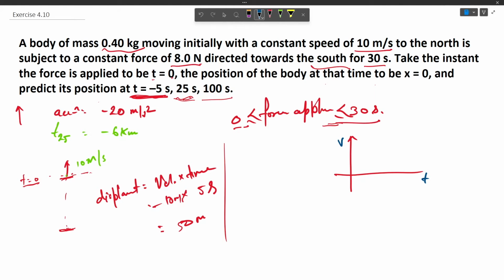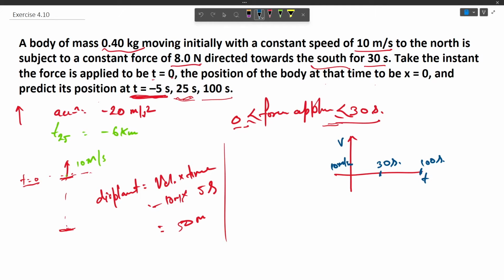So initially the velocity is 10 meter per second, and a decelerating force with an acceleration of minus 20 meter per second square is applied till 30 seconds, and we have to calculate the displacement at 100 second.